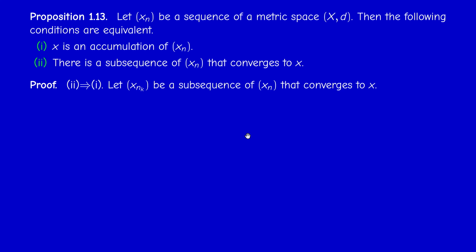So if x_{n_k} is a subsequence of x_n that converges to x, then it means that for every neighborhood U of x, starting from a certain rank k_0, x_{n_k} will be in the neighborhood.